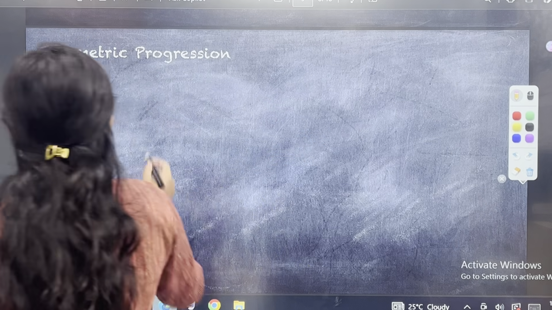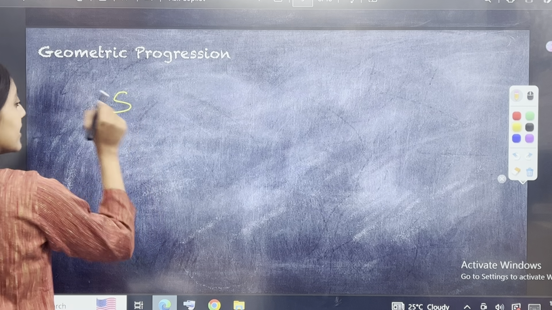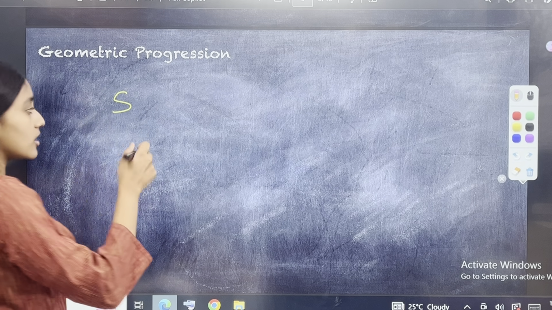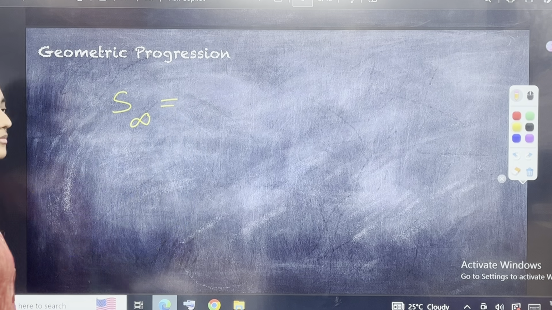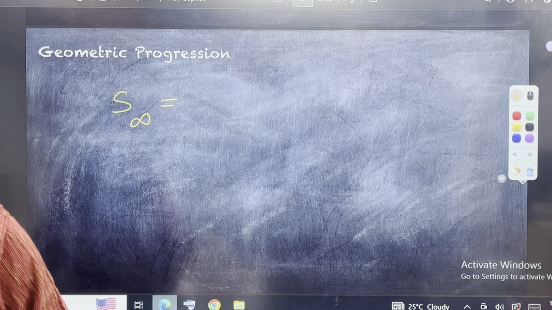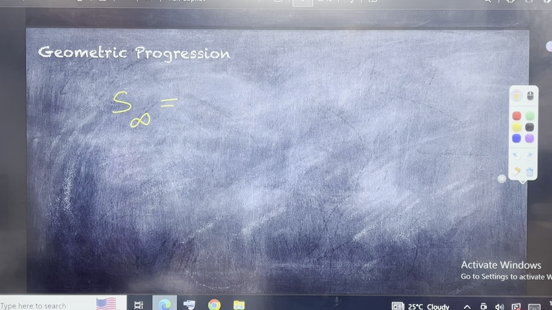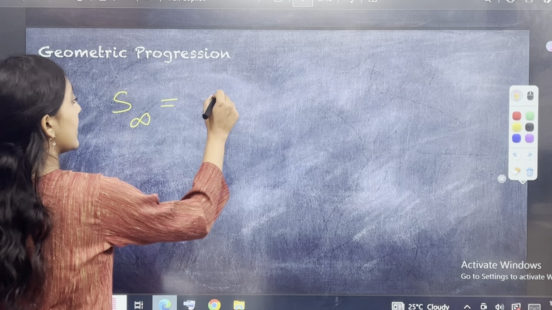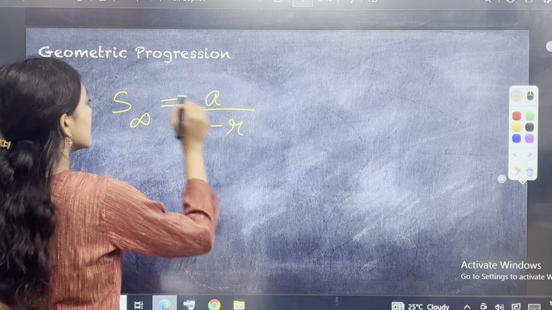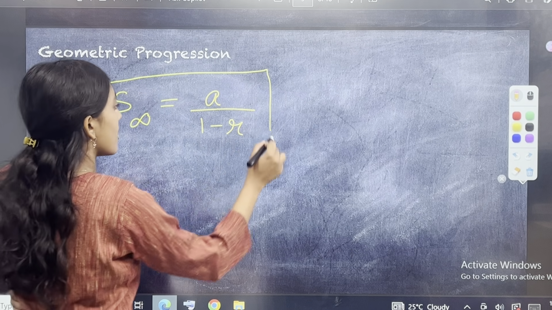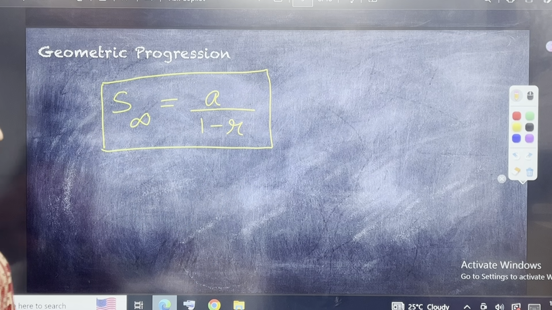So the sum, instead of writing n below where you signify which number, I'm going to say sum of infinite terms of a sequence. What does that mean? It is going up till infinity. The formula will be A by 1 minus R. This is the formula for the sum up to infinite terms in a GP.